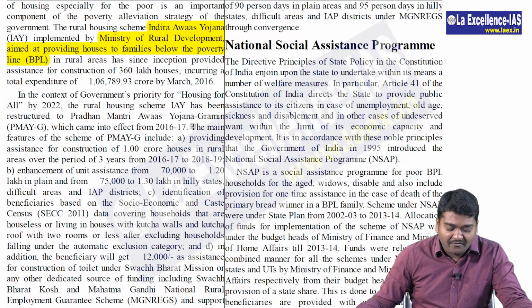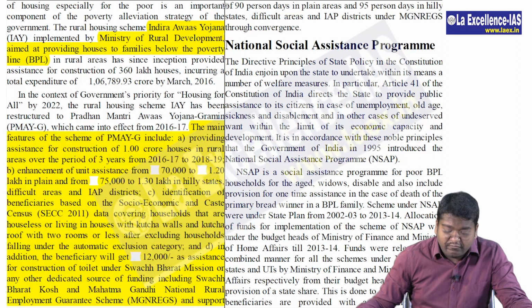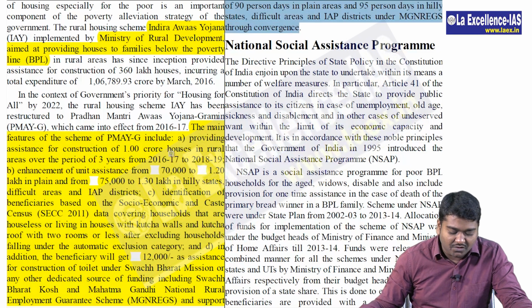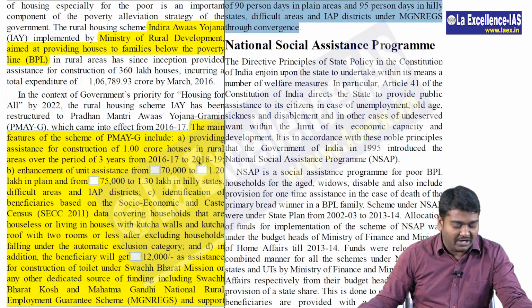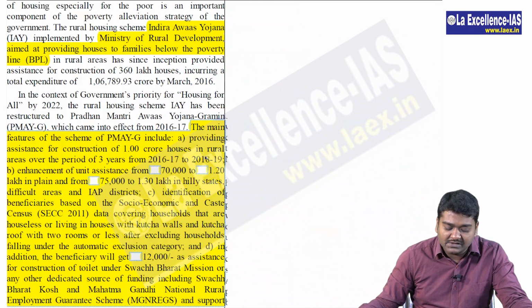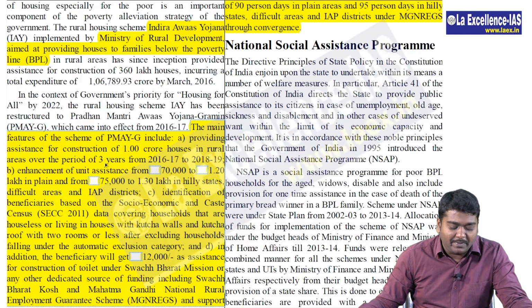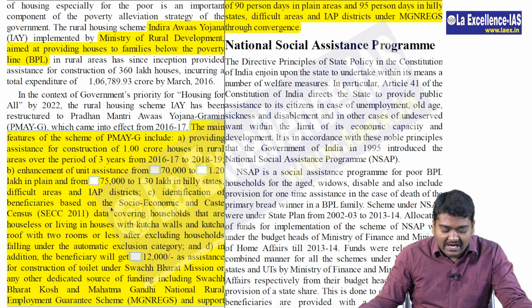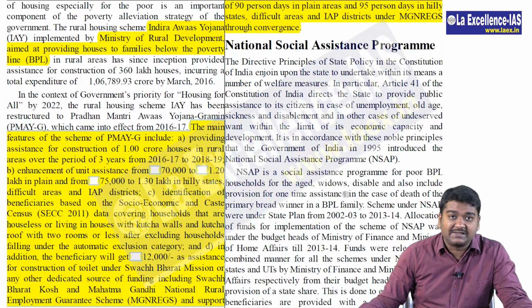That is, the main features of these are very important. They may ask you with respect to providing assistance for the construction of 1 crore houses in rural areas over a period of 3 years from 2016-17 to 2018-19.